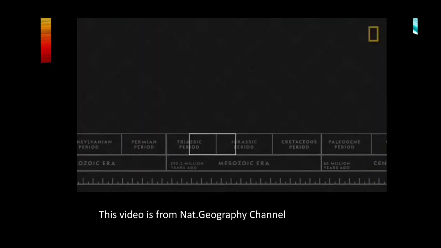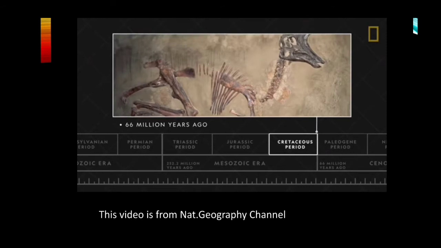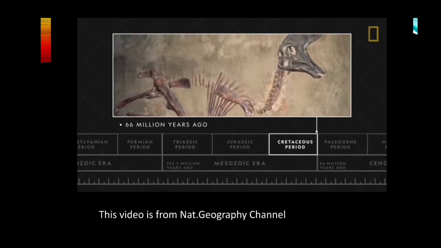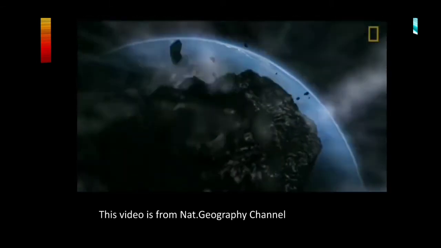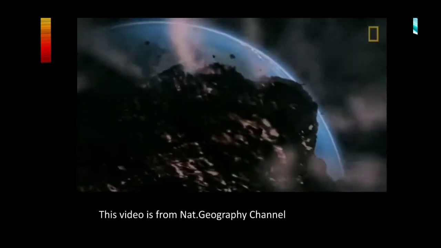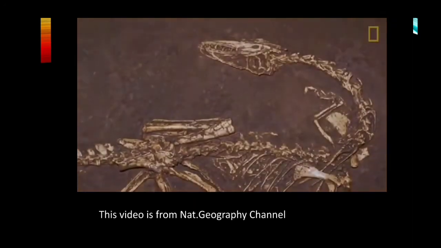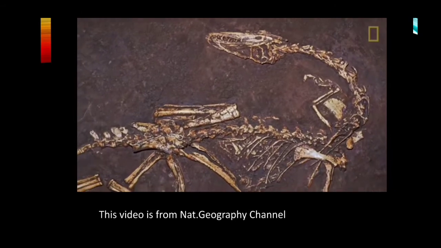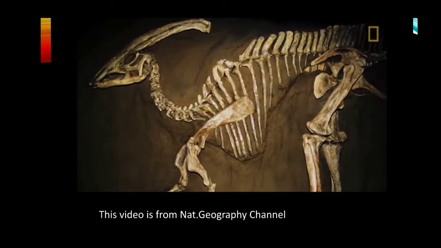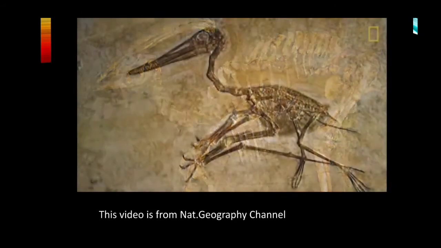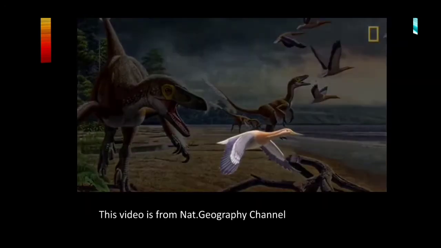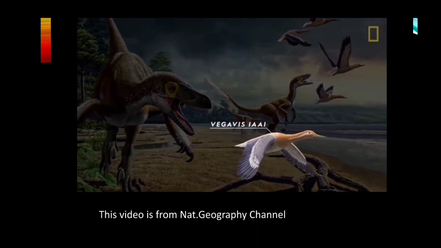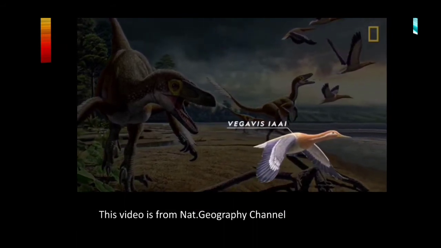But by around 66 million years ago, most dinosaurs died out, and the reason why is still a mystery. Some were already in severe decline by the time the asteroid struck. However, several dinosaur species survived, and some of them evolved to become today's birds.